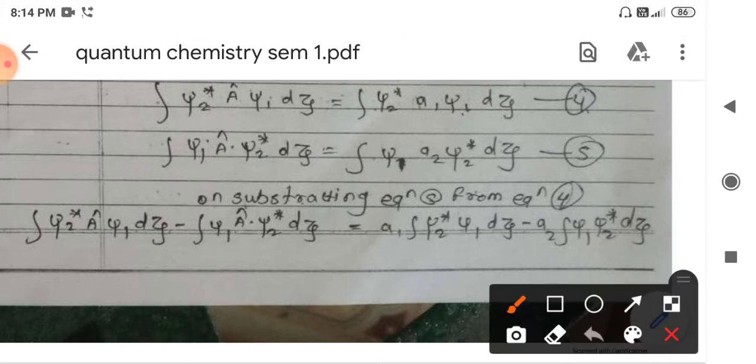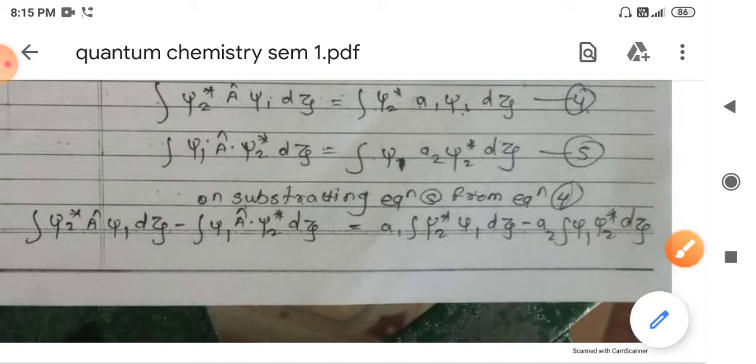Now subtracting these two equations, we get this simplification step.